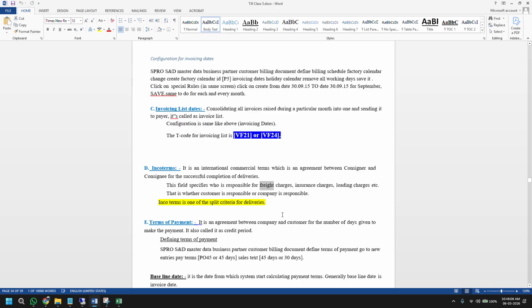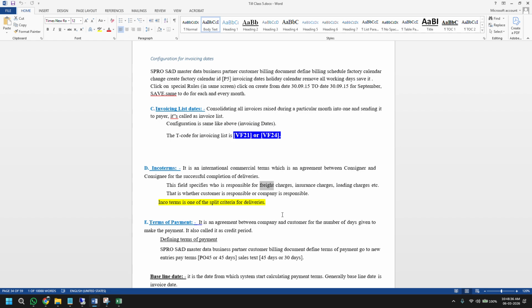Let's say I bought something from Tata Steel. I placed an order. Tata Steel is delivering me goods. Then that goods has to reach my location, right? My plant or my home, wherever I have asked. That address it has to reach. So it will be loaded into some truck, and that truck will be delivering the goods. So the truck will be charging some money, right? So for all those things, we have this Incoterm thing.